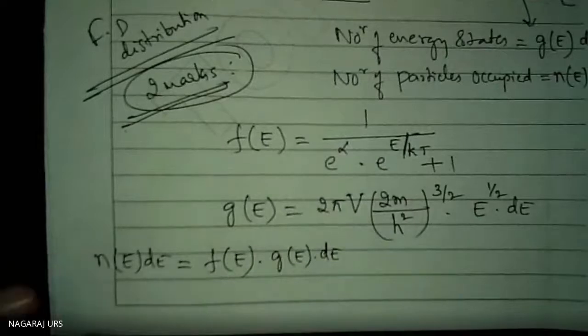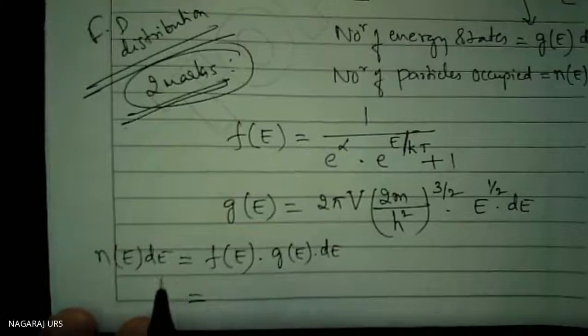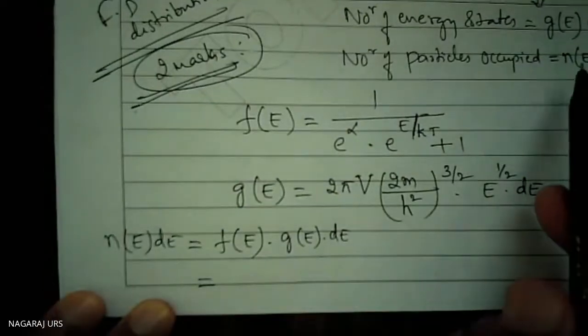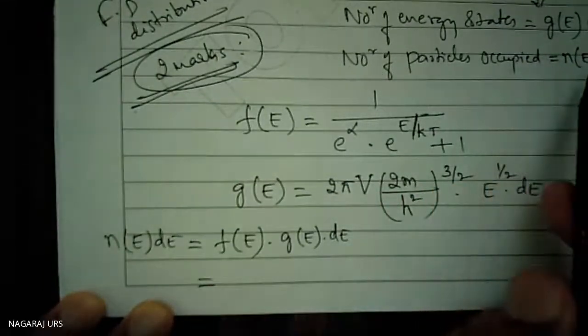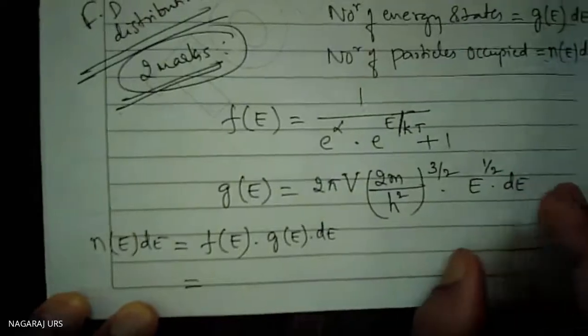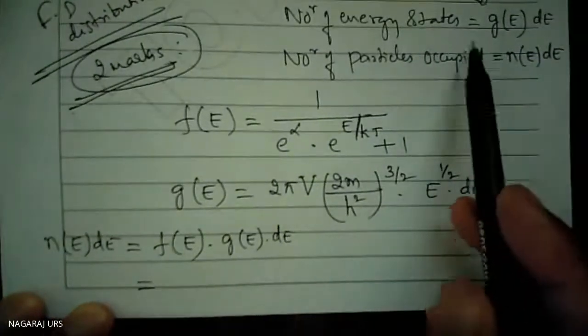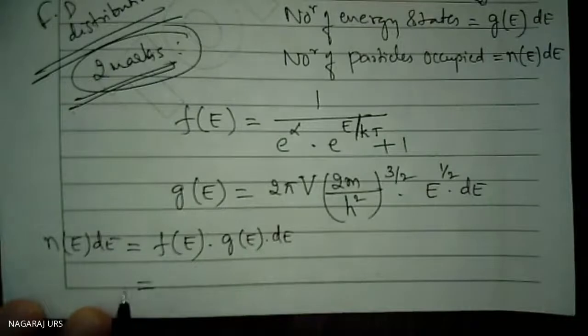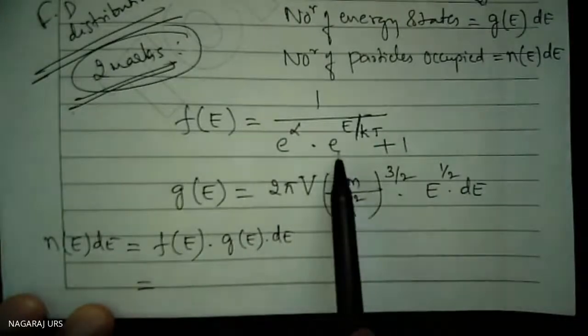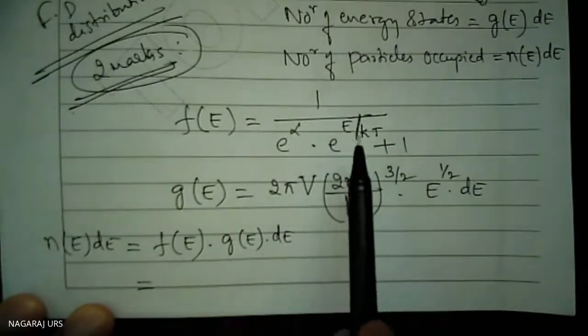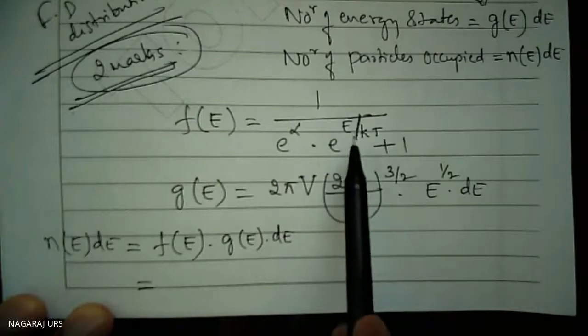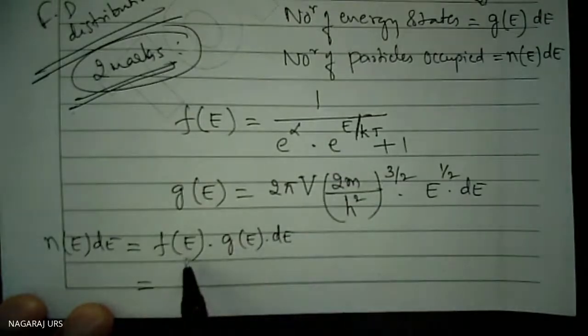This is the formula for N(E). Therefore, N(E)dE means how many particles are occupied. The number of particles occupied between E and E plus dE is equal to f(E) into g(E) into dE. That is N(E)dE.